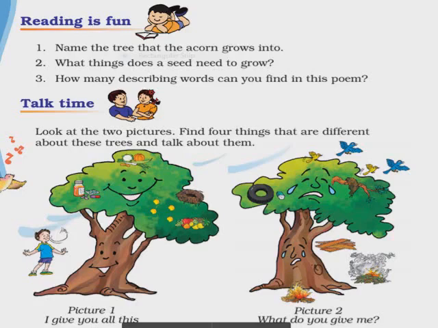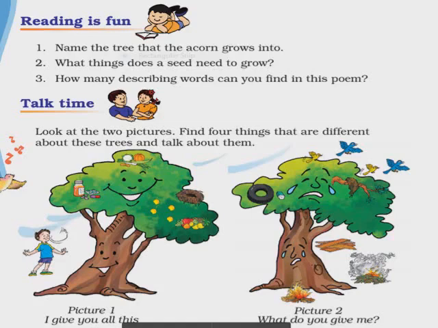So these are the describing words. Okay. So let us see the next one. Talk time. Look at the two pictures. Find four things that are different about these trees and talk about them. First tree is happy. Second tree is sad. This is the first one. We found that you can see the first tree smiling. Second tree is crying.